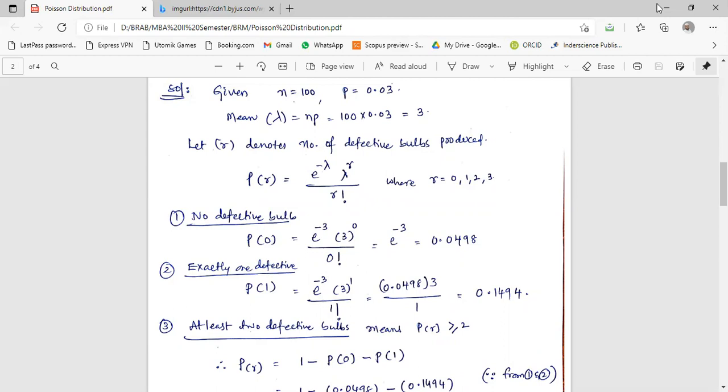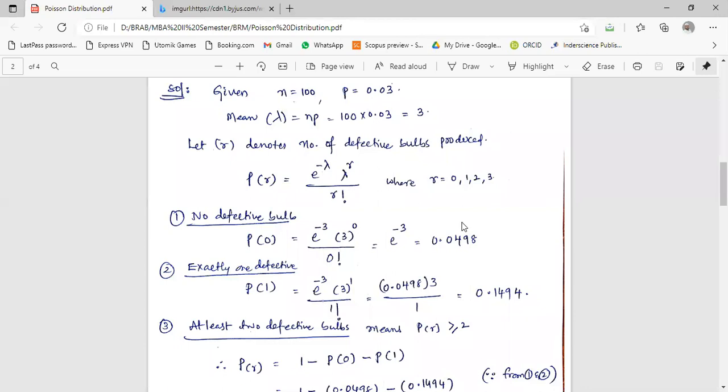You don't know the value of 3 power 1? 3 only, sir. Yeah. Why don't you respond when I ask a question? It is not necessary that I should take your names, okay? So 0.0498 into 3. 3 power 1 means 3 only. If you are poor at these many basics, I cannot help you guys.